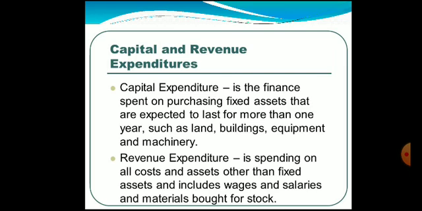And next one is revenue expenditure. It is spending on all costs and assets other than fixed assets and includes wages, salaries, materials bought for stock. So any expenditure which is incurred apart from procurement of fixed assets, all those expenses, we call it a revenue expenditure. Say, for example, we have paid for salaries, paid for wages, paid for rent, paid for purchase of stock. All those come under the category of revenue expenditure.